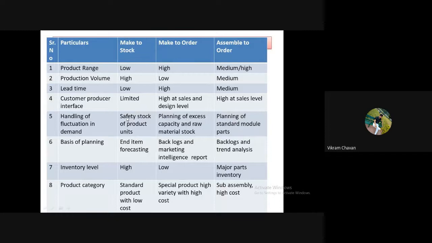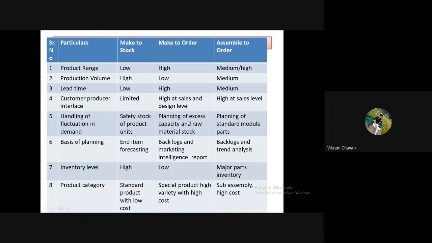If the demand rises, then the safety stock is maintained by such a make to stock type of production. Okay, now how will it be handled by the make to order type of production? Here the products are manufactured after the customer order.